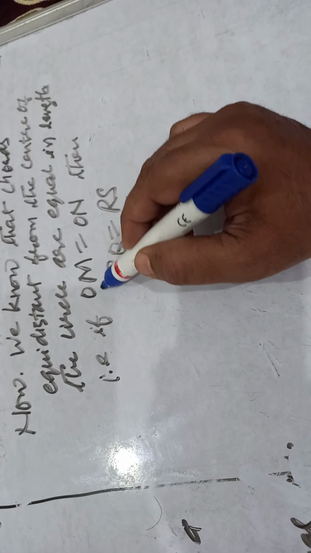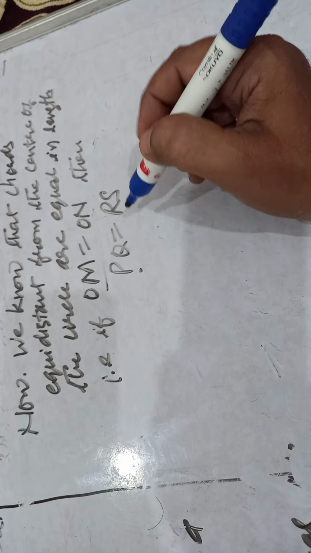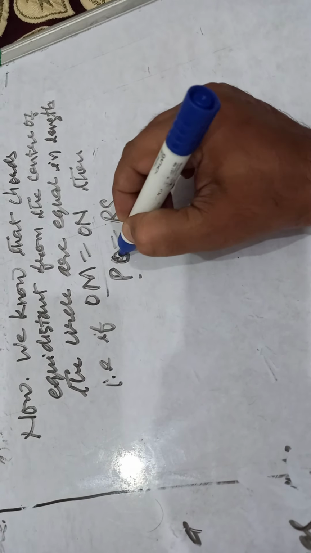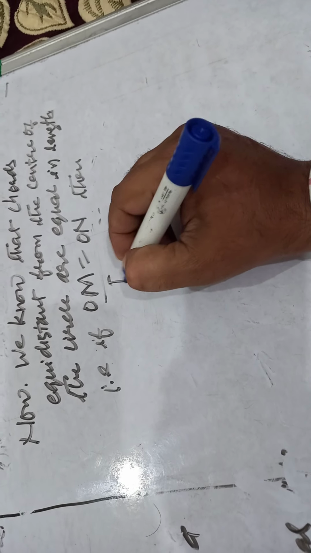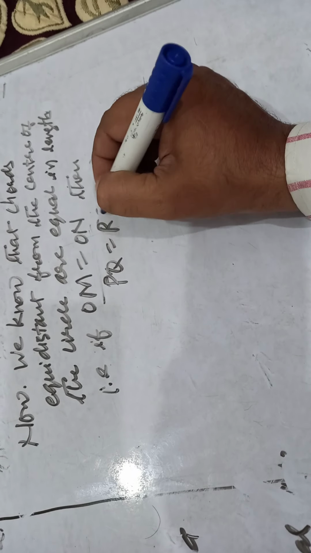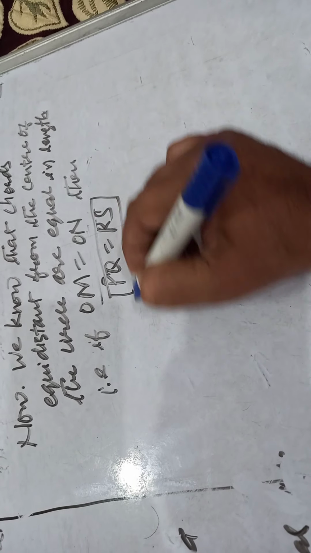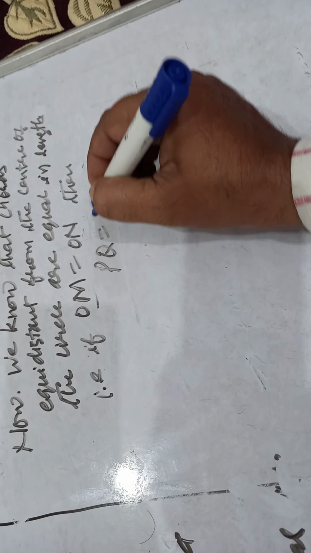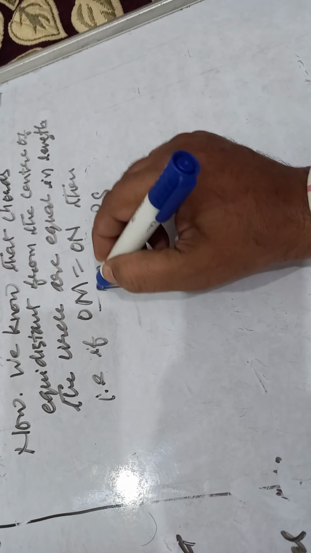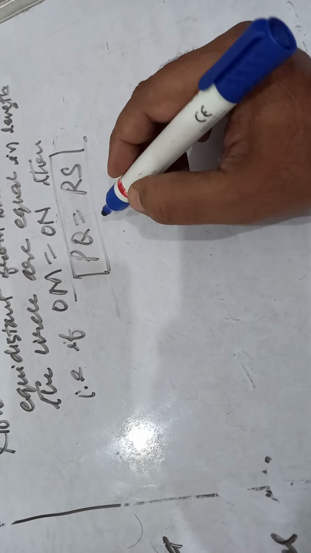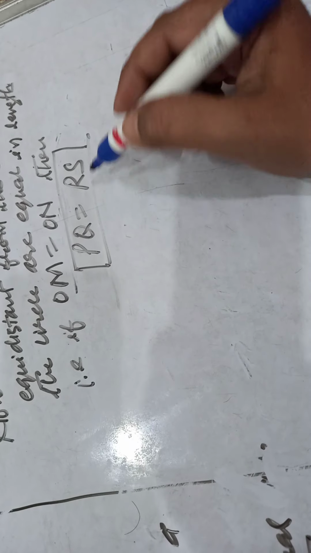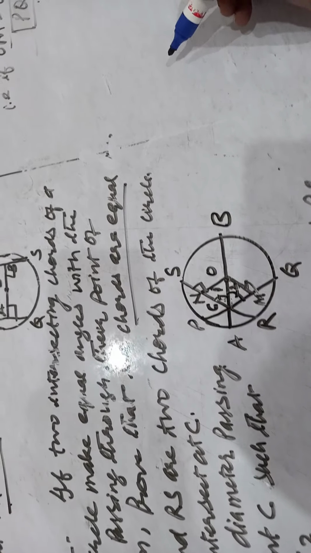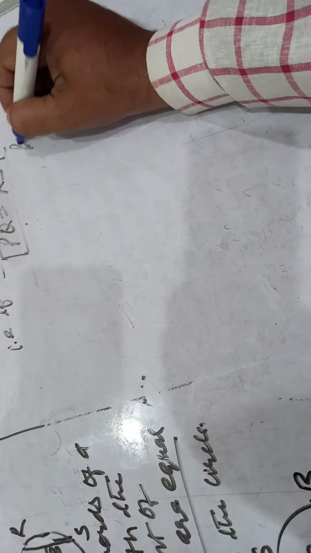Okay children, OM equal to ON we have proved over here, which implies that PQ equal to RS. That is what we have to prove, PQ equal to RS. Hence we have proved that the chords are equal. Okay children, and that is proved.